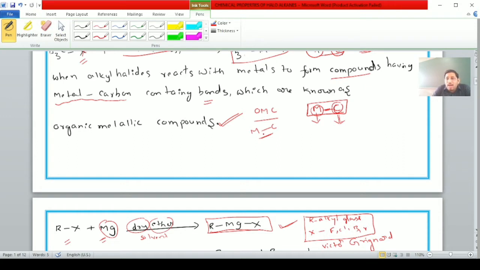In organometallic compounds, which type of bond is present? In competitive examinations, they will ask this question, with options like metal carbon bond, metal bond, or carbon bond. In organometallic compounds, a metal carbon bond is present, that is, between the metal and the organic alkyl group.